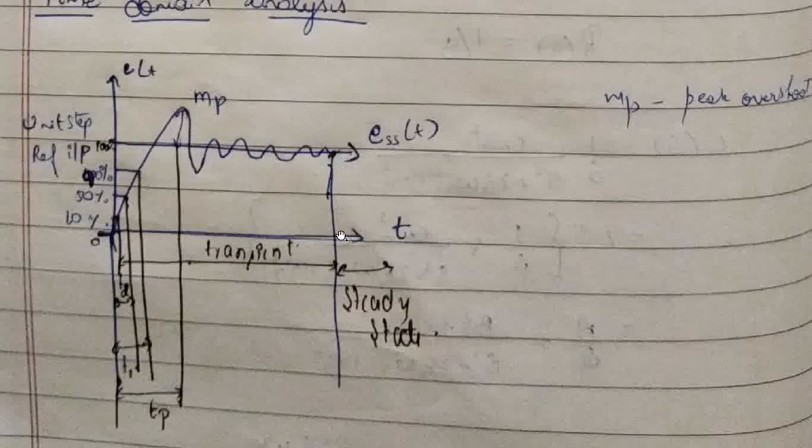Steady state error: during the steady state time period, the difference between the desired output and the actual output. So now we'll see the derivations and how to obtain the expressions for all these time domain specifications.